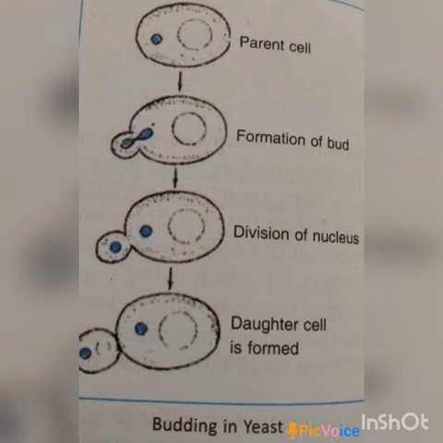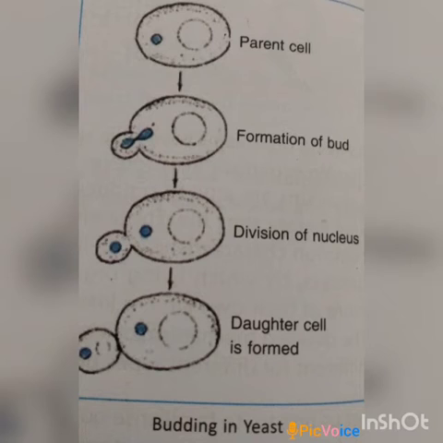Some organisms like yeast reproduce asexually through budding. Yeast is a unicellular organism. To reproduce asexually, it produces an outgrowth called a bud. The nucleus in the yeast cell also divides into two daughter nuclei.